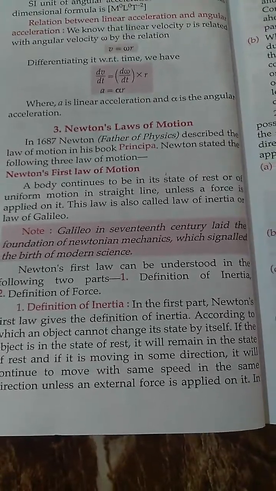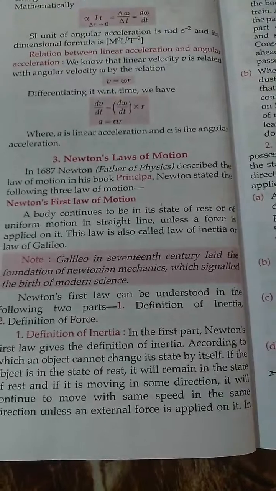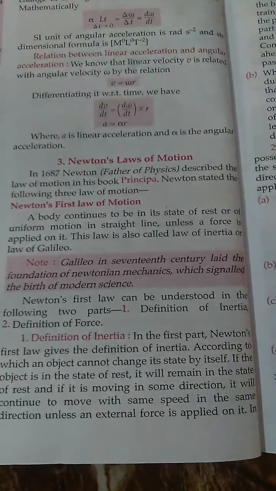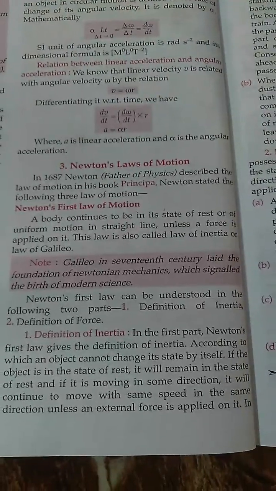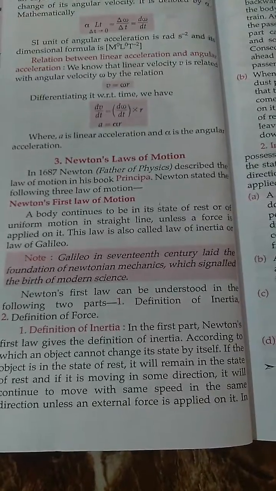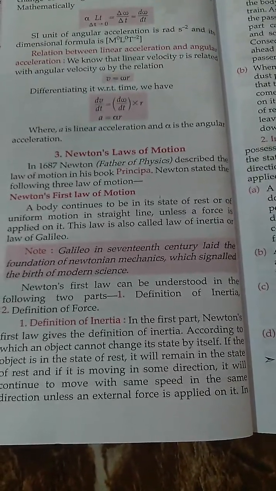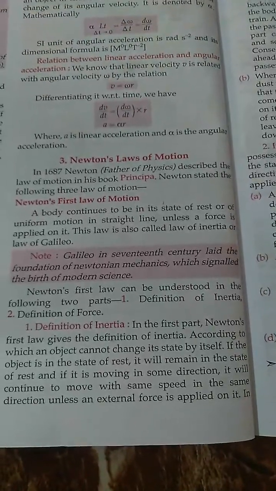The law of motion in his book Principia. Newton stated the following three laws of motion. Newton's first law of motion: a body continues to be in its state of rest or uniform motion in a straight line unless a force is applied on it. This law is also called the law of inertia or law of Galileo.